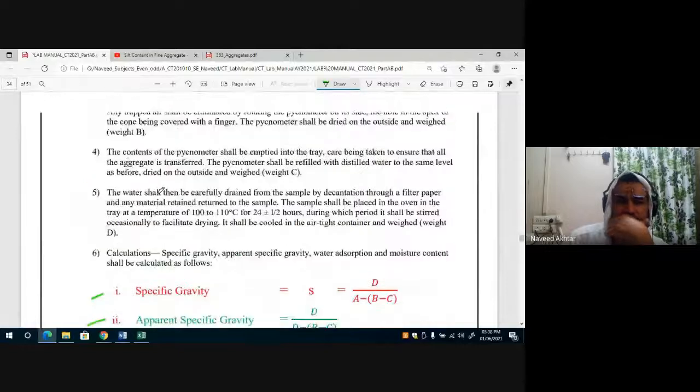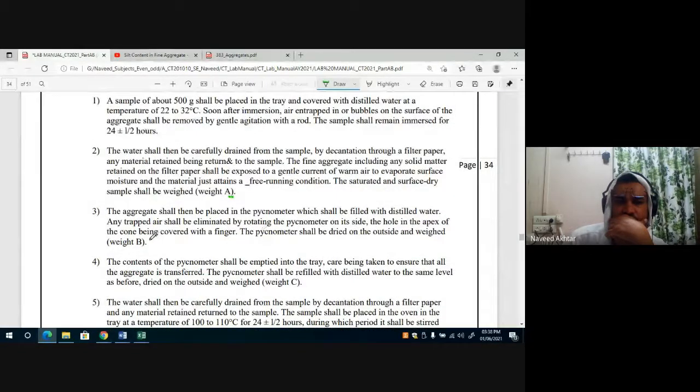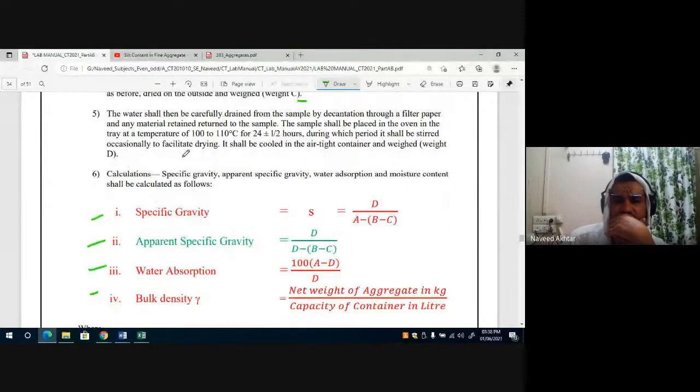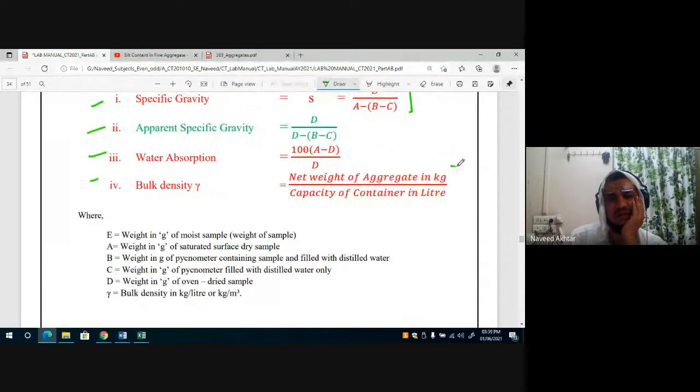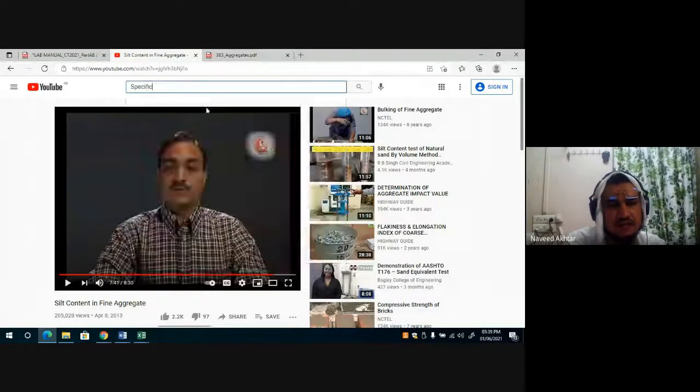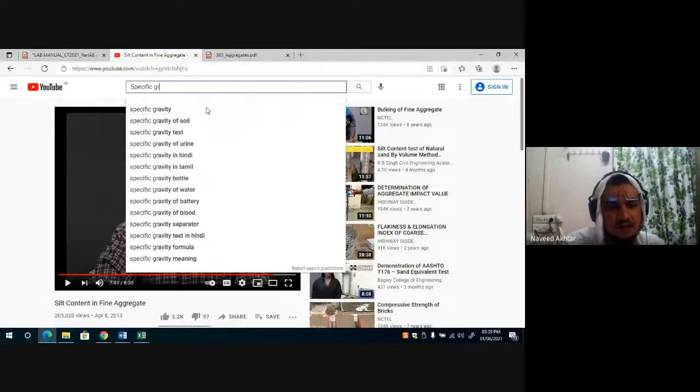From the values you record, A, B, C and D, you can find the specific gravity of the sample using this formula. The bulk density we perform on the cylindrical specimen, which we will see later. Now to find the specific gravity of sand.